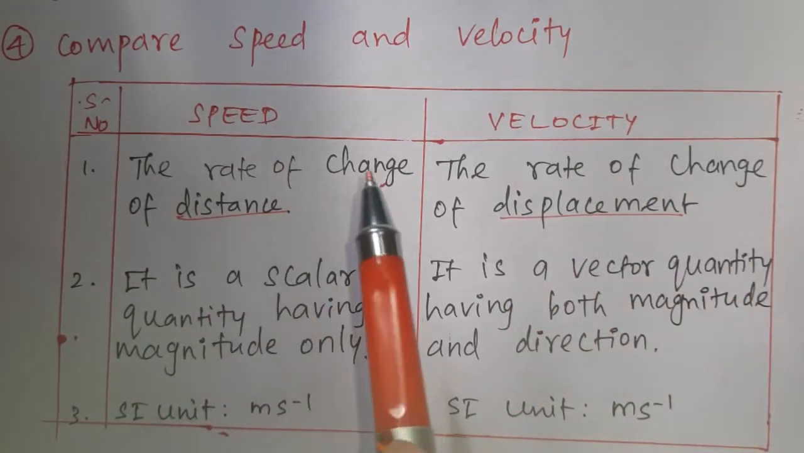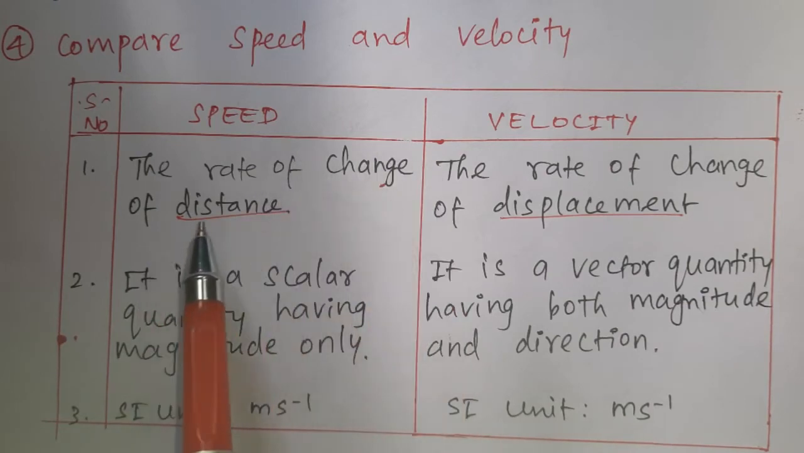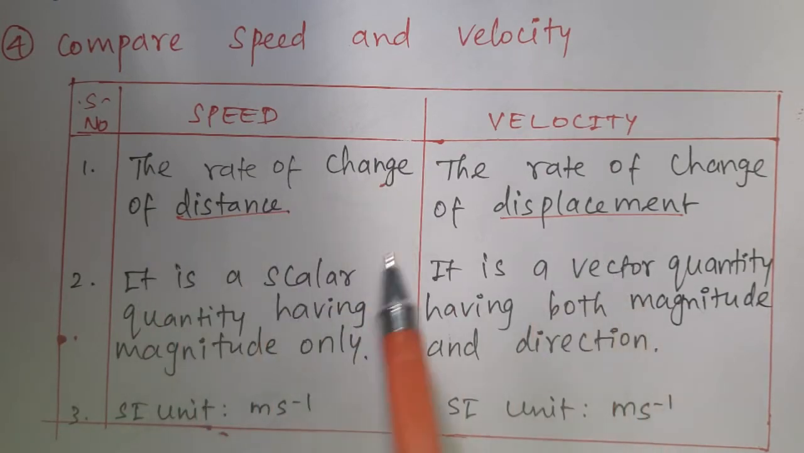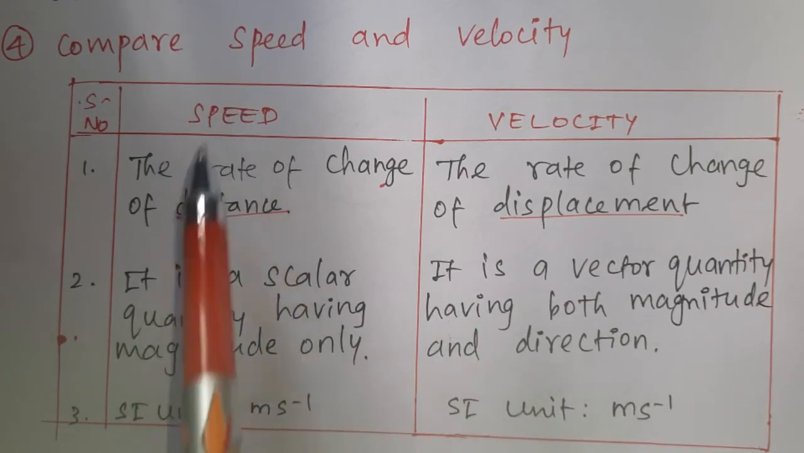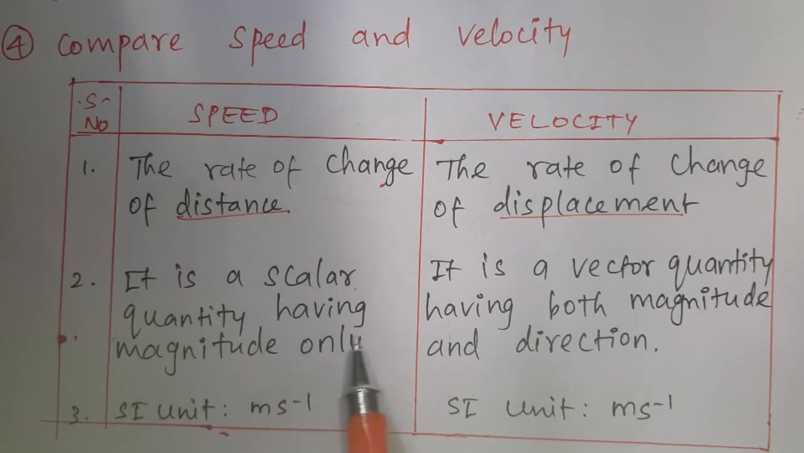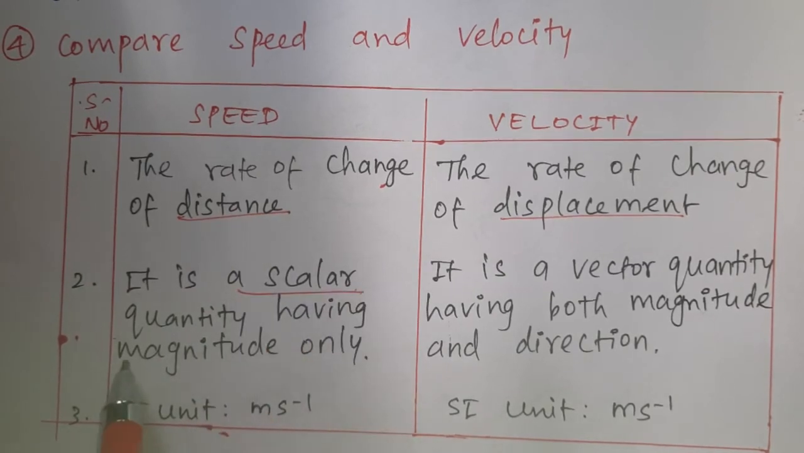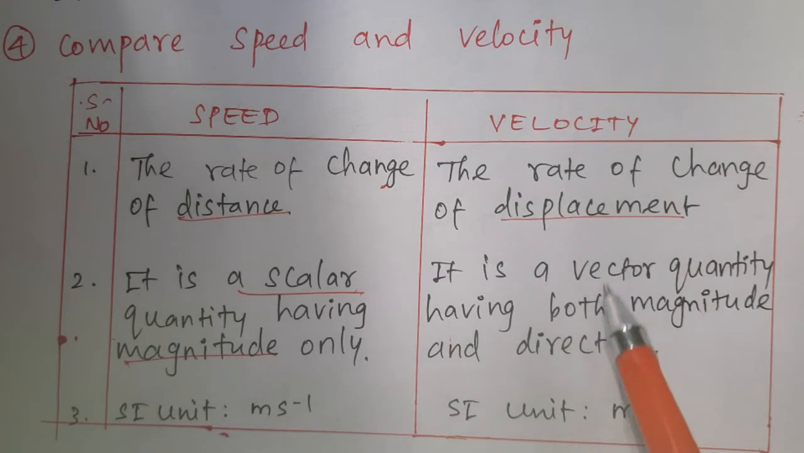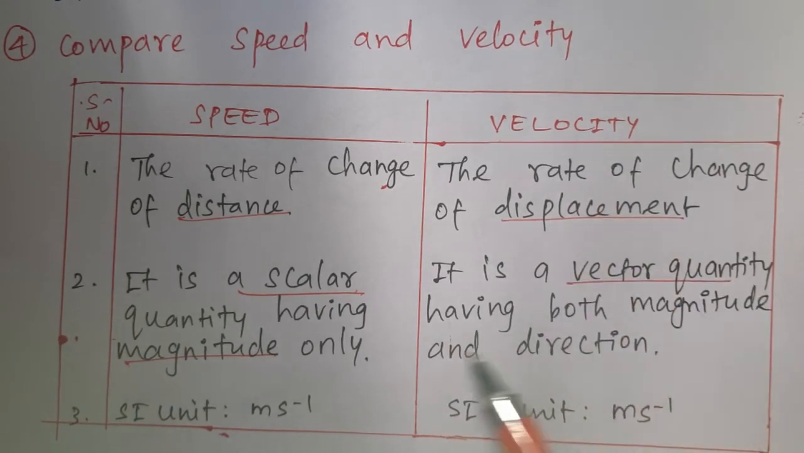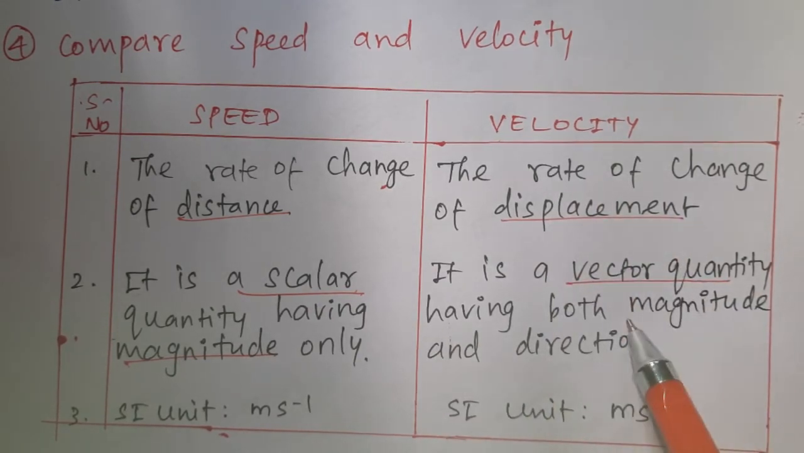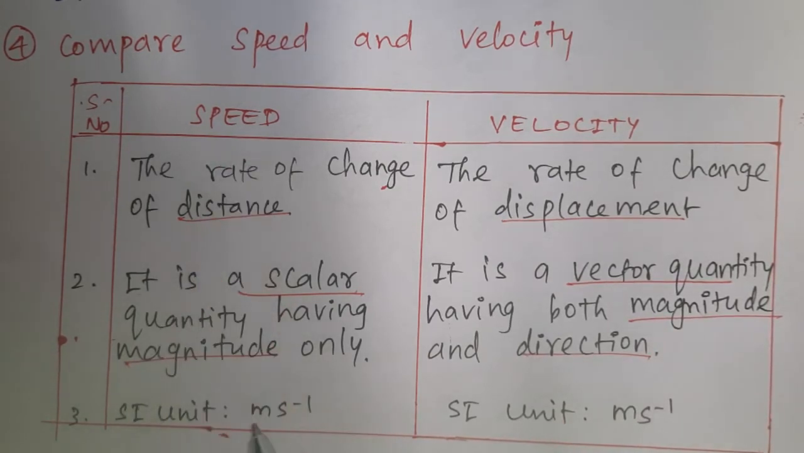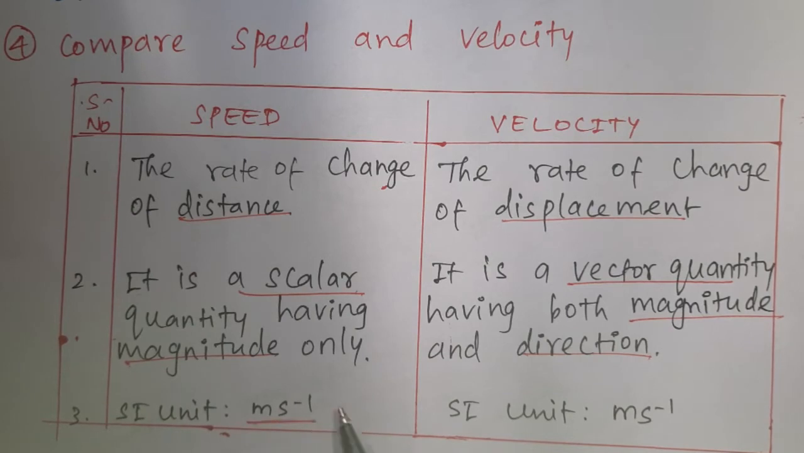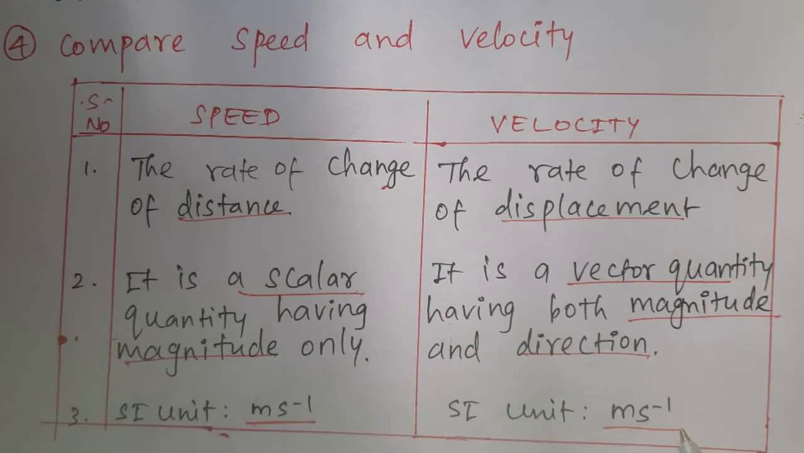Whatever points we read for the difference between distance and displacement, the same thing we can recall once again. Speed is a scalar quantity having only magnitude. Velocity is a vector quantity, having both magnitude and direction. The SI unit of speed is meter second power minus 1. The SI unit of velocity is meter second power minus 1.